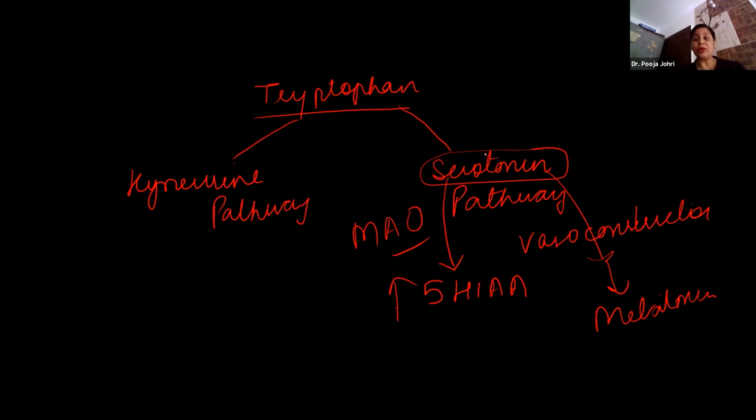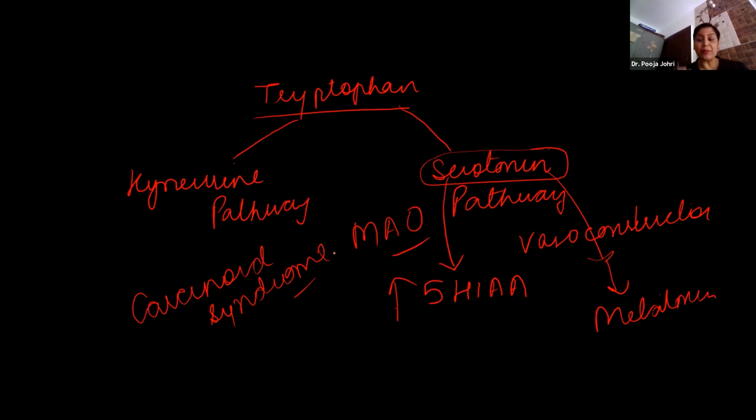And basically this is a clear example of carcinoid syndrome, where there is cancer of the argentaffin cells. Very important. And that is why there is an increase in the concentration of this 5-HIAA.